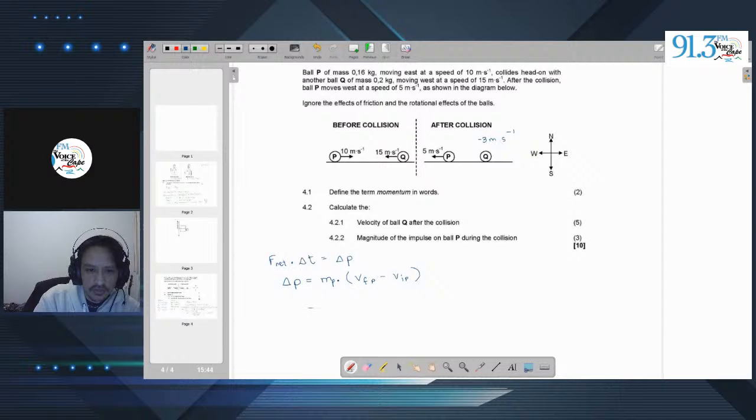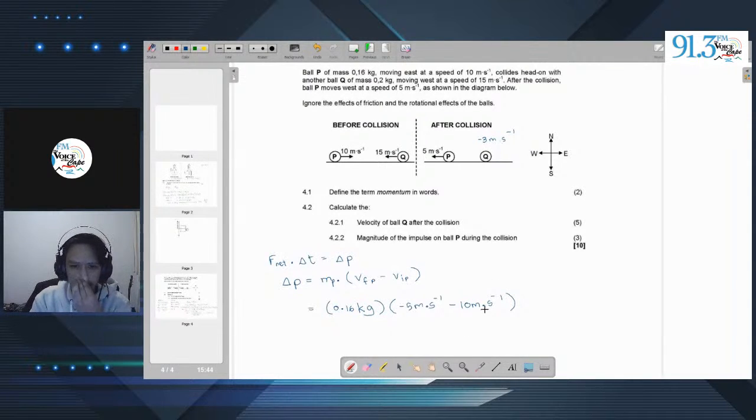Now, let's take a look. So M, we know the mass of P is 0.16 kilograms. If we look at the final velocity of P, it's negative 5 meters per second. Right? And we're subtracting it from 10 meters per second, which is the initial velocity. So the change in velocity is negative 15 meters per second.